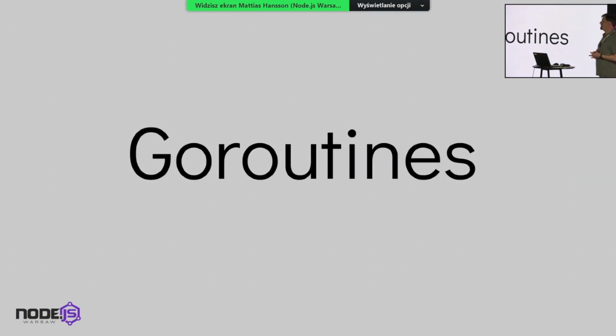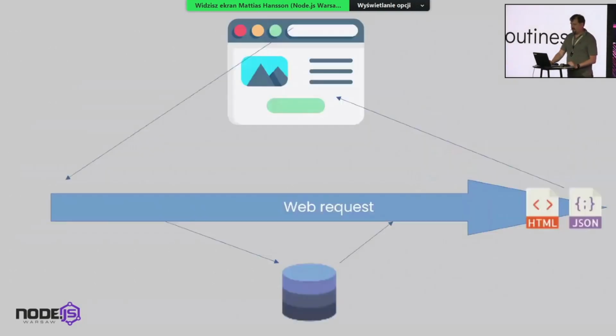So, as I said, we will go for the most value you can get as a Node.js developer. So Go routines. Let's start with the anatomy of almost every web request. Almost every web request is that you have something doing a web request, like a browser or curl or some other server that is using a web API. And then some data is fetched somewhere, and then it's restructured a little bit, and then you are sending it back to the requester, right? That's the anatomy. I know this is basic stuff, but it is very important to understand why Go routines.